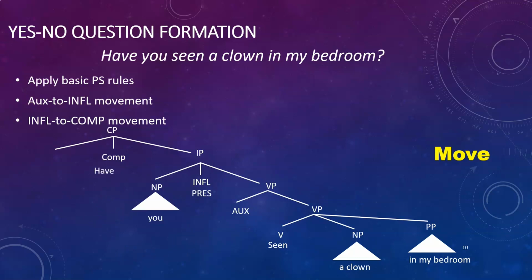Of course, once we have this whole big tree structure, it would be sent to spell out, and spell out would turn this tree into a meaningful object for your brain to interpret on the one hand, and on the other hand, it would turn it into a pronounceable sentence. And that's because when we speak, we don't speak in trees, we speak in sentences.